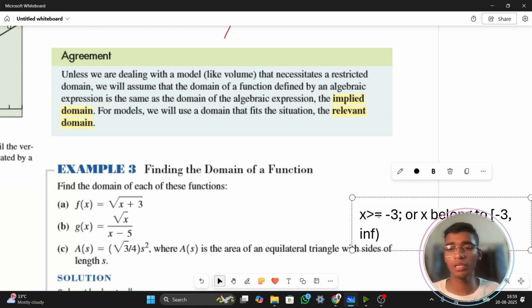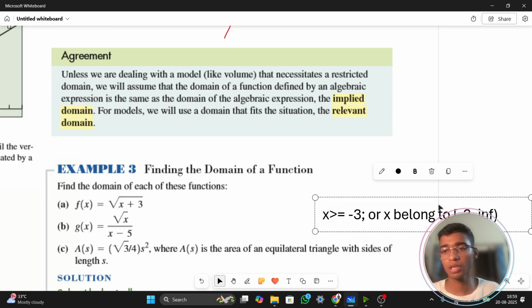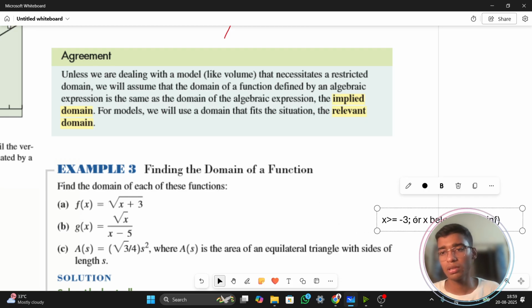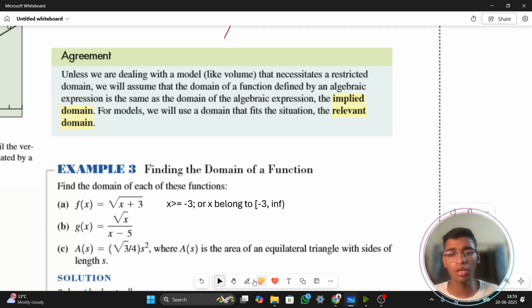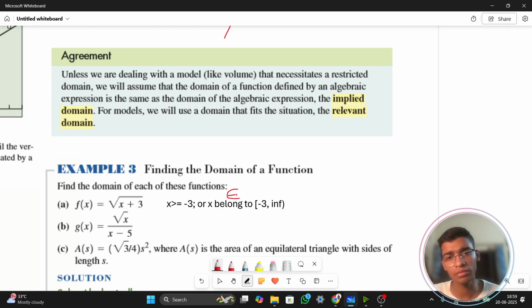And for infinity, we are always using this type of bracket because infinity can never be included as the answer. Now, x belongs to is given by this sign. So you can write x belongs to this interval, this is your domain, or you can simply write x is greater than equals to minus 3. This is your domain. So this is the answer.